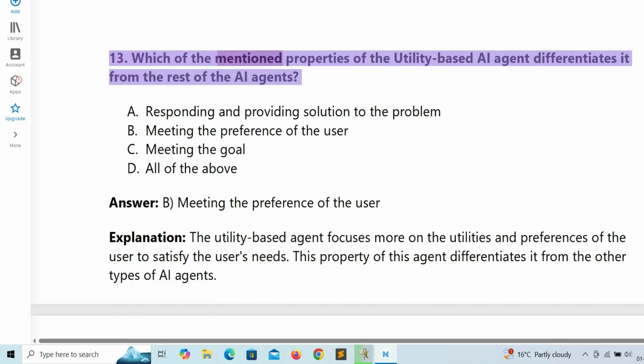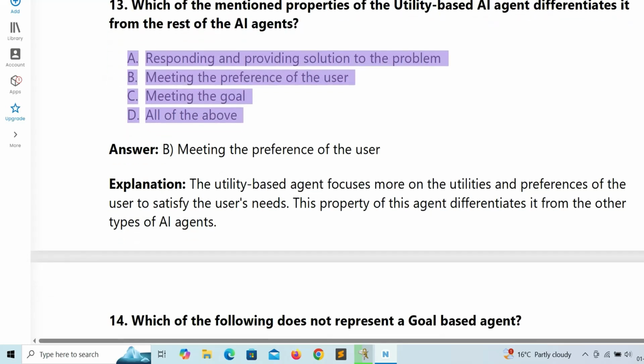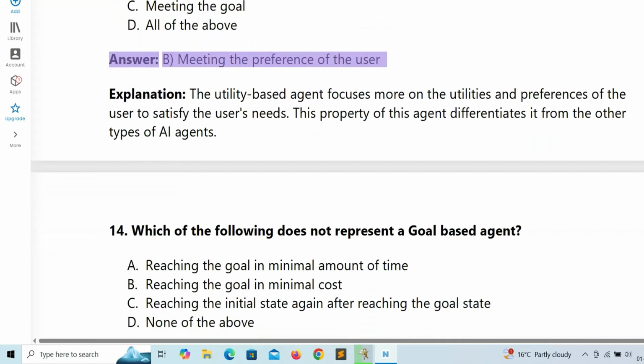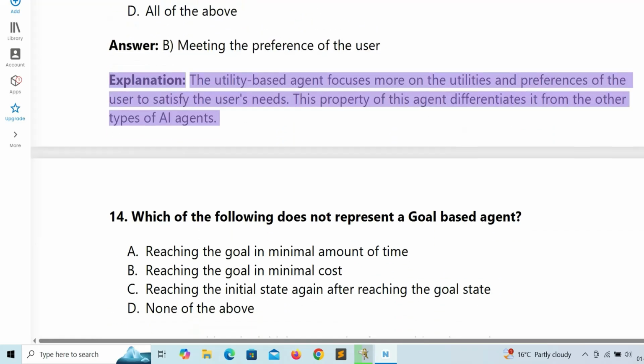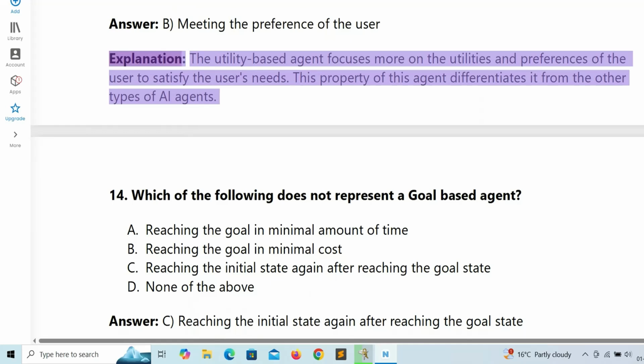13. Which of the mentioned properties of the utility-based AI agent differentiates it from the rest of the AI agents? A. Responding and providing solution to the problem. B. Meeting the preference of the user. C. Meeting the goal. D. All of the above. Answer. B. Meeting the preference of the user. Explanation. The utility-based agent focuses more on the utilities and preferences of the user to satisfy the user's needs. This property differentiates it from the other types of AI agents.